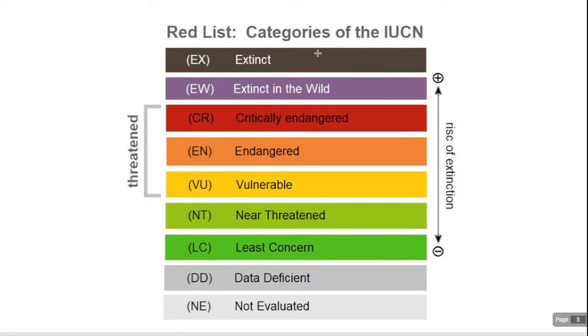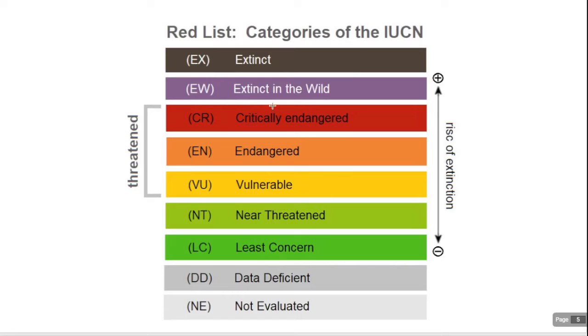Then we have the red list categories of IUCN. If we go above in the list, then the risk of extinction increases. If we go down, then the risk of extinction decreases. So first it is extinct. This is the IUCN list, and we have to give the answer for which category an organism or animal belongs to.